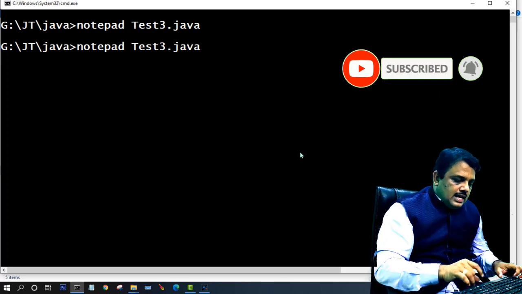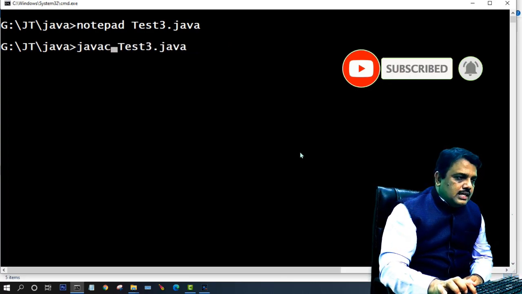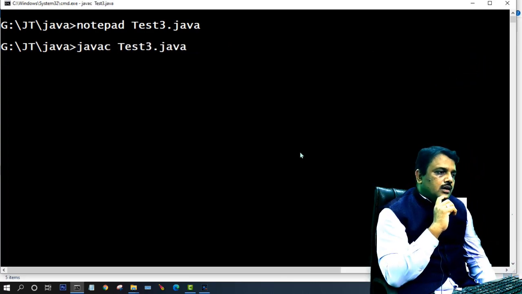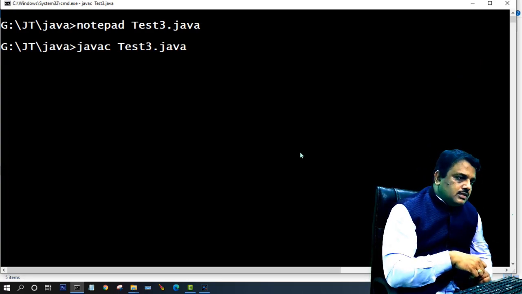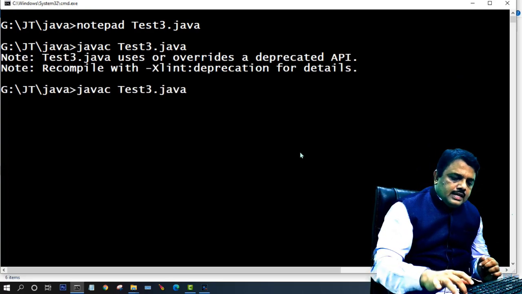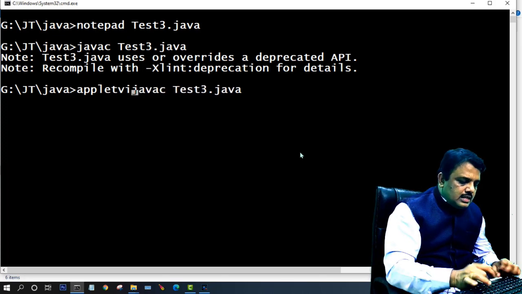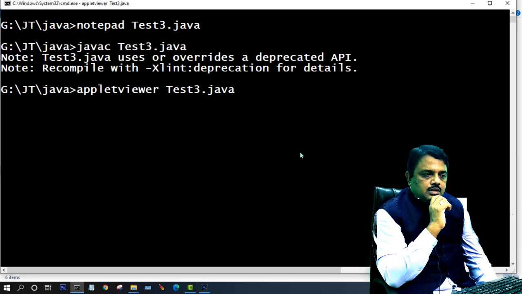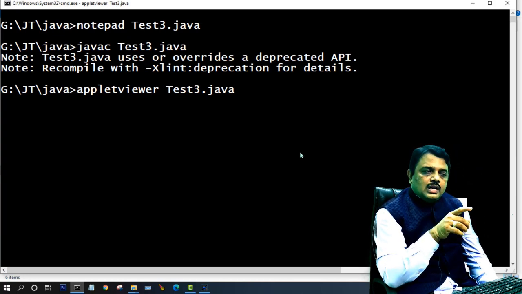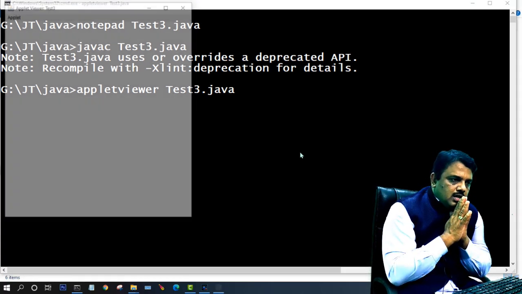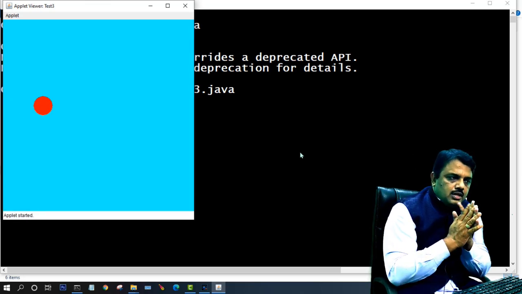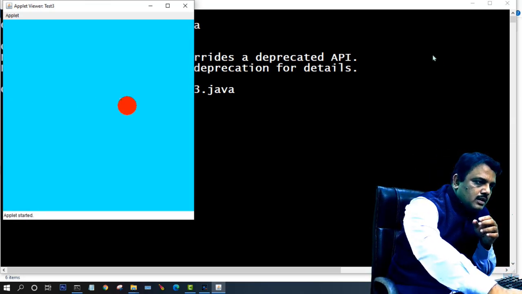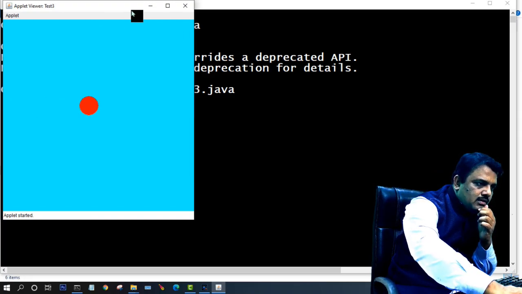Now check here. I just write javac, compile it. I just do one thing. This is execution of the program. It is the applet program, so I run it with appletviewer. Anyway, I run the code. Here you see what actually happens, check here. That is a normal application. Here you see, the ball is moving when the coordinates are shifted, fine, that is moving.